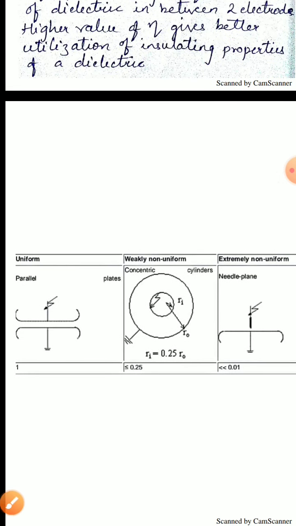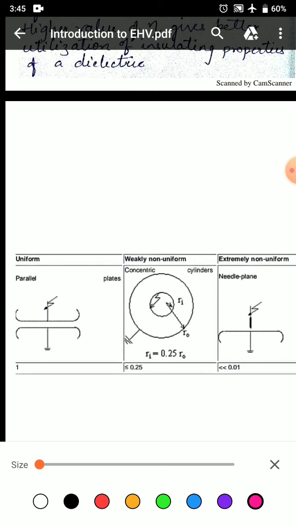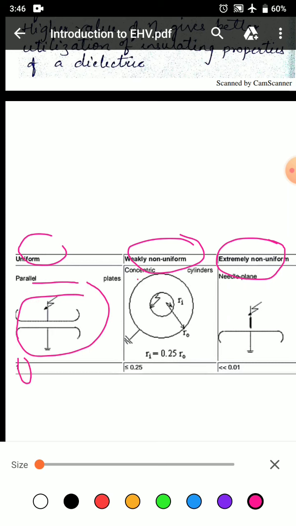We have a tabulation here with uniform, weakly non-uniform and extremely non-uniform fields. A uniform field has parallel plates shown here with eta value 1, a concentric cylinder having eta value less than or equal to 0.25, while extremely non-uniform field with a needle plane having eta value very much less than 0.01.